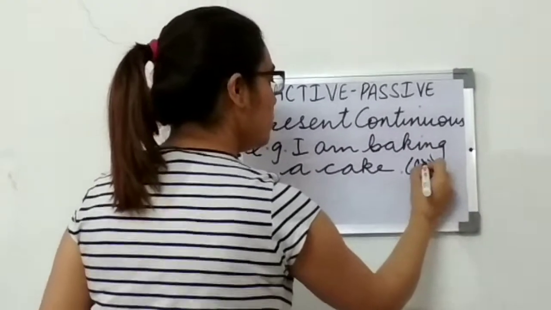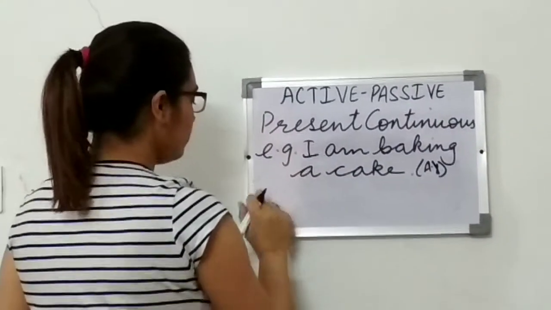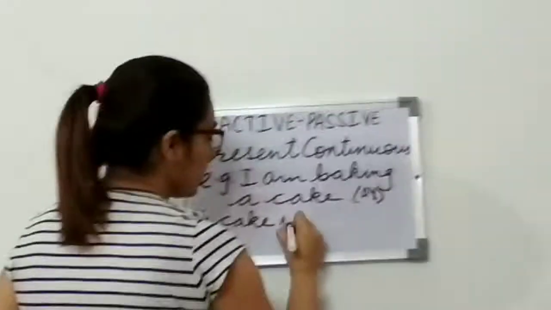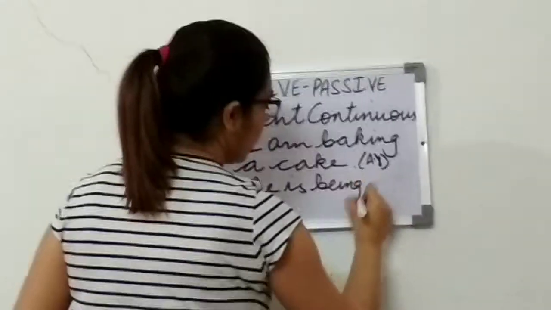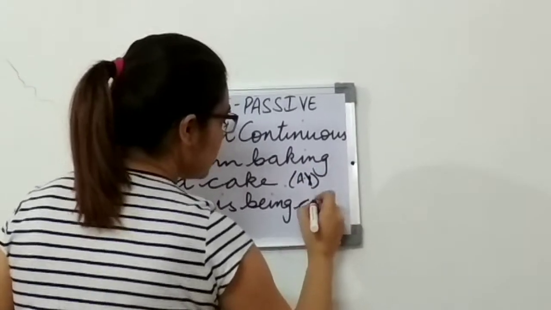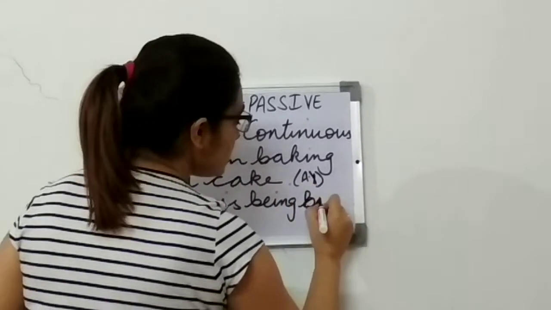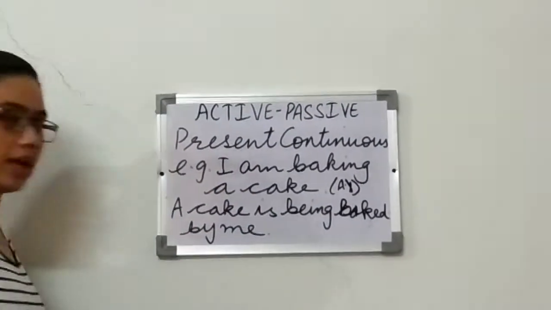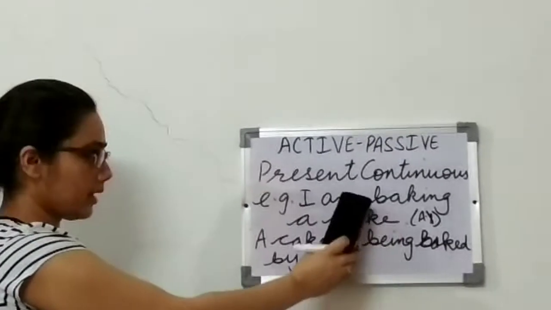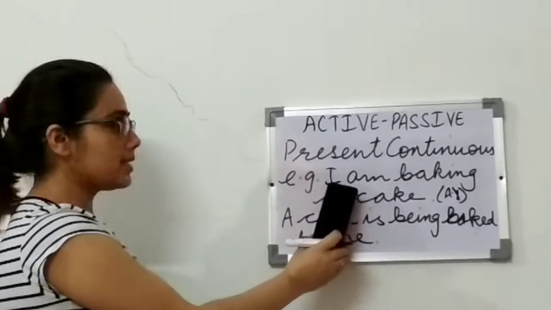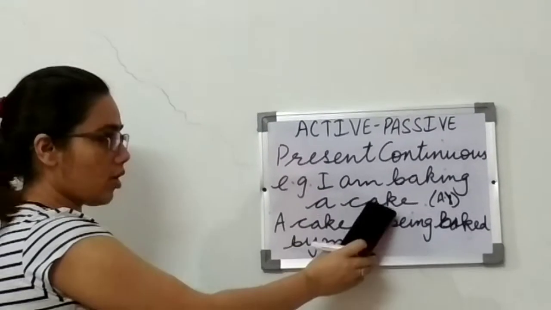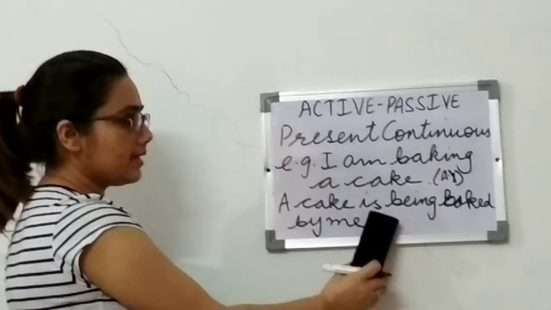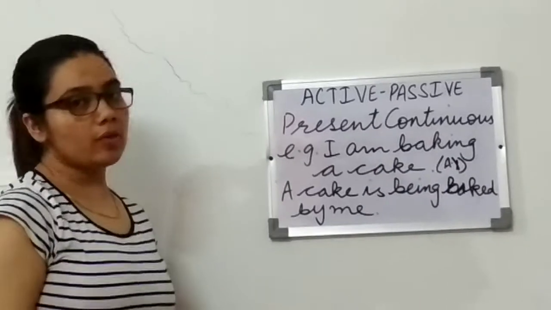When we change into passive voice, cake will become your subject. Now cake is singular, we will put is being. Then the third form of bake is baked. Baked by me, right? So here you can see in active voice the object was cake, subject was I. So here the object cake became the subject and I became me, right? And it is is plus being plus third form of verb, right?